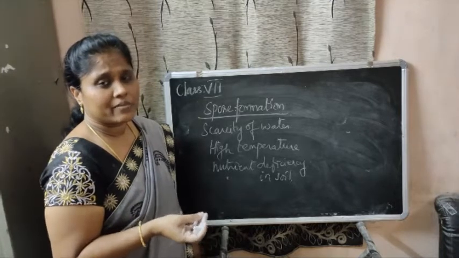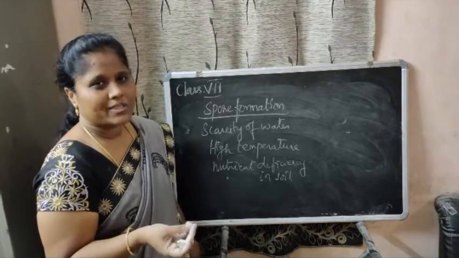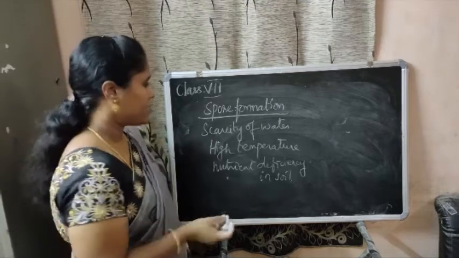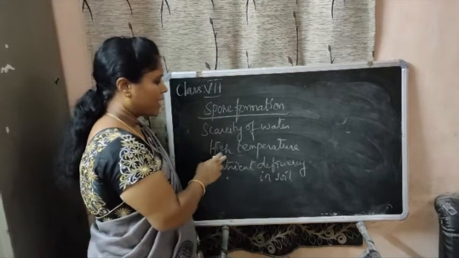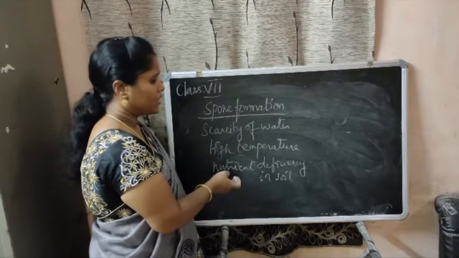The conditions in which the plants or the seeds cannot grow are called unfavorable conditions. So: scarcity of water, high temperature and nutrient deficiency in the soil.